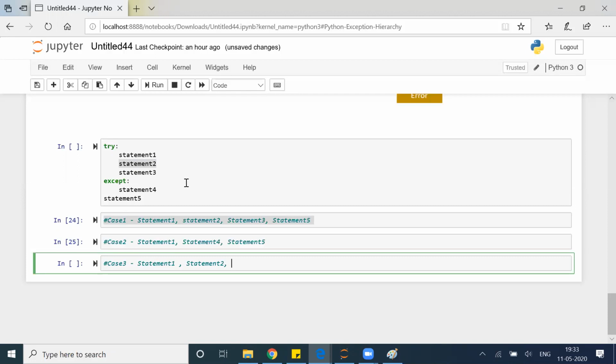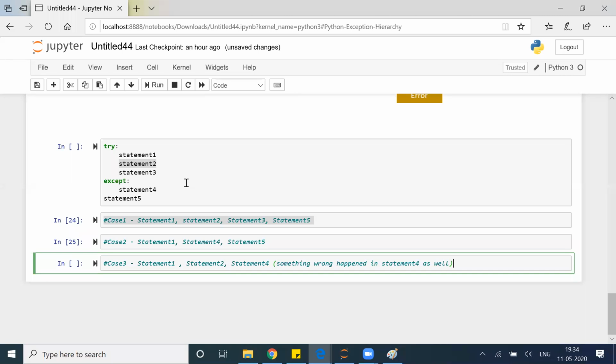So which statement will execute? If something goes wrong in statement 3, then statement 4 will execute. But something wrong happened in statement 4 as well.